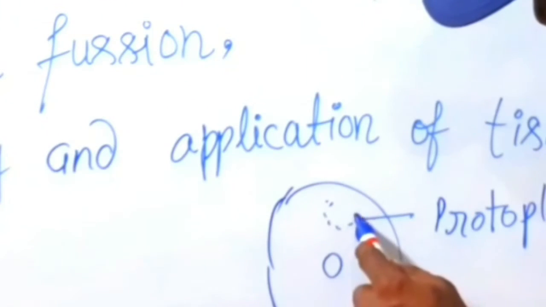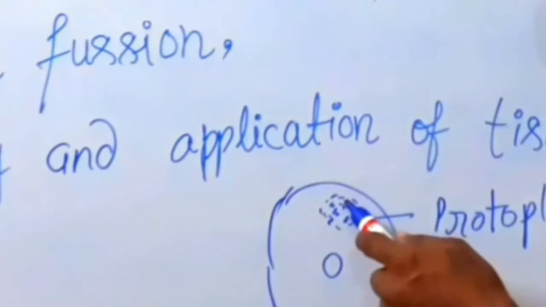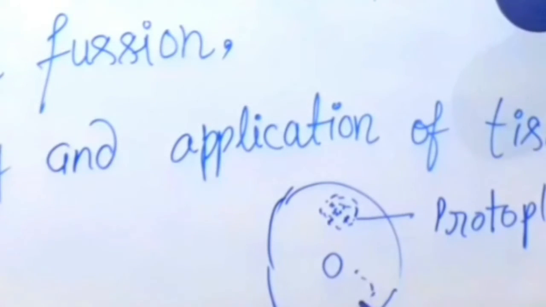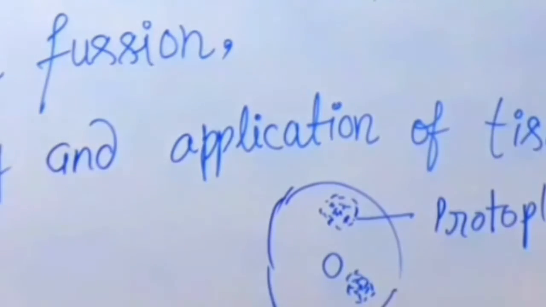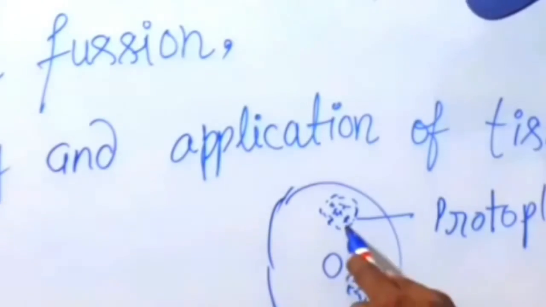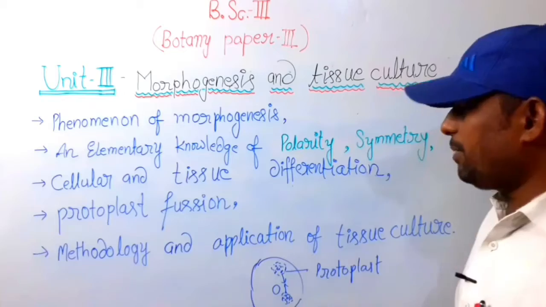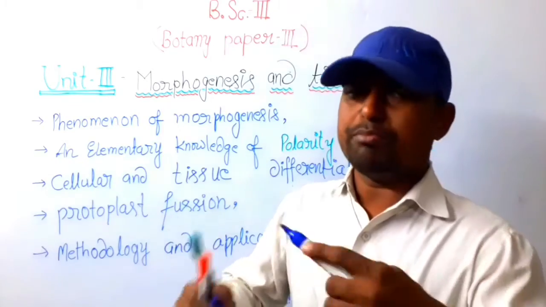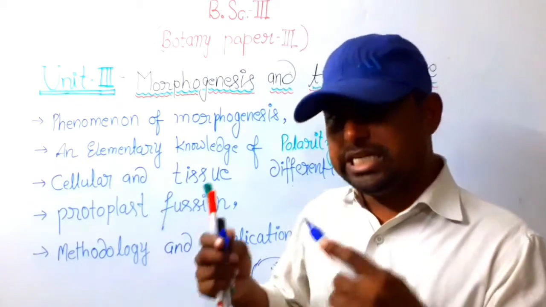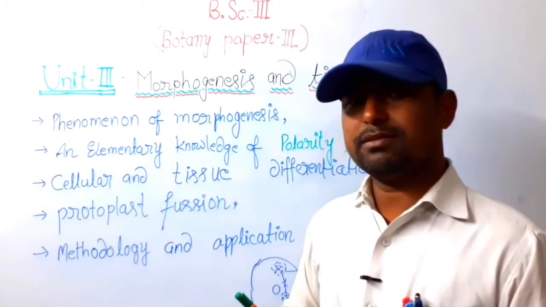Sometimes protoplast accumulates on one side and a second protoplast accumulates here, because the protoplast is dense here. Such protoplasts fuse with each other, so new cells and plants develop. There are many reasons, and more detail will be discussed when teaching the topics.